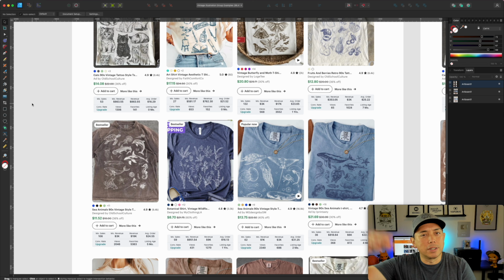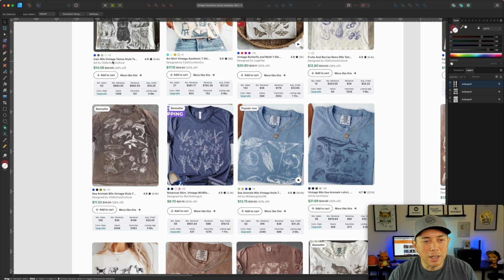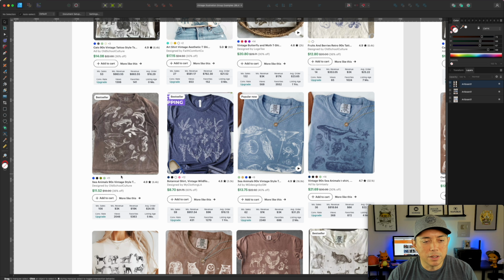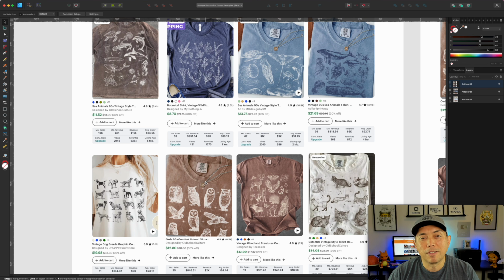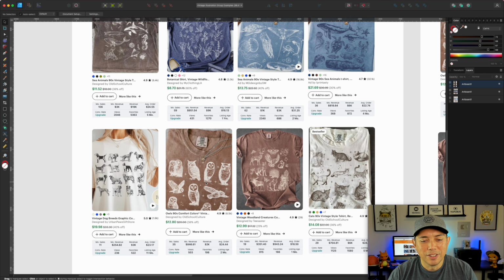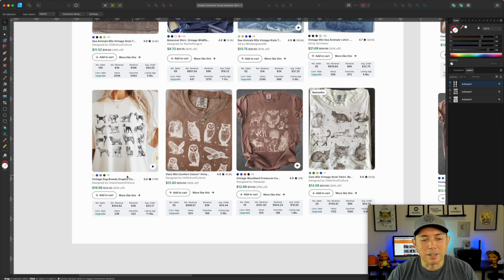So they're a little harder to find than topic, because with topic you can just type in, you know, cats and you'll see all the cats, but you can't really type in a style if it doesn't have a name. Like cottagecore style, there was a name, and things like that. But in this case, there wasn't really a name besides vintage. I think vintage was in a lot of them. So I'm calling this style vintage illustration style, but I don't know if that translates.